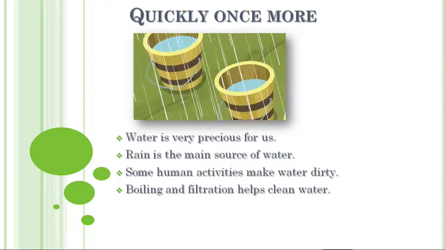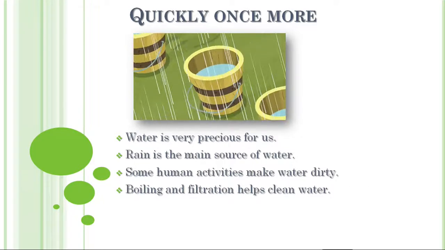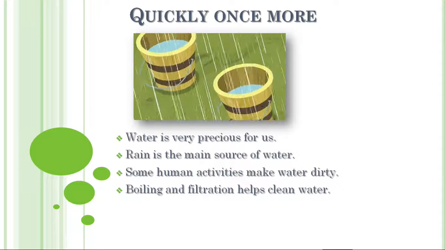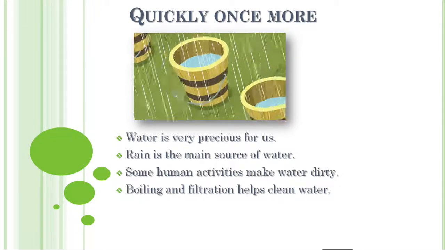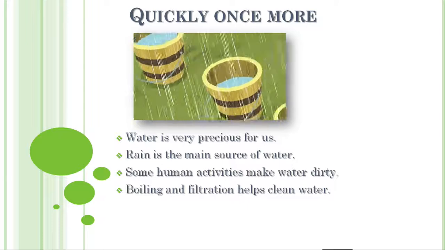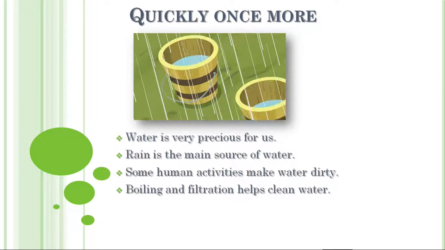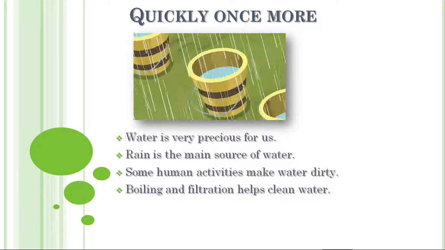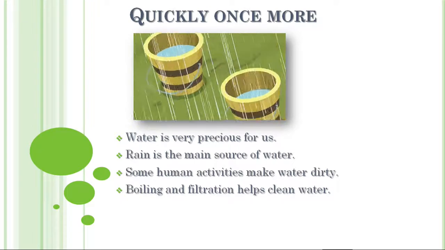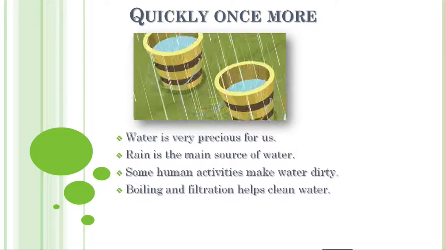Now the fourth one is boiling and filtration helps clean water. We can boil water and filter the water so that we can have clean water. Students, we should not drink unclean water.